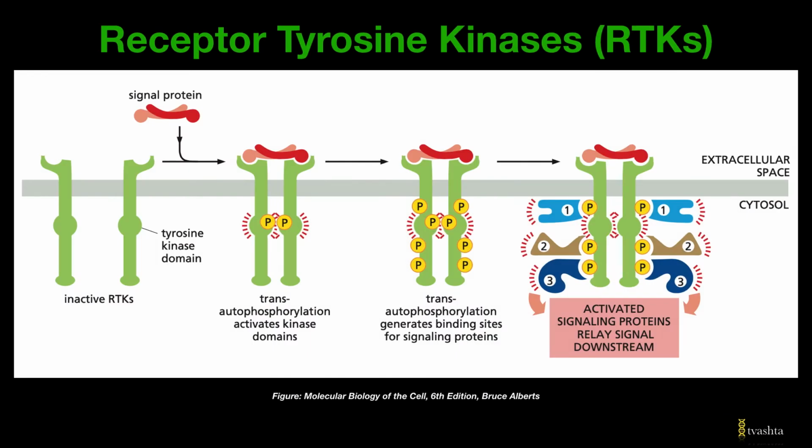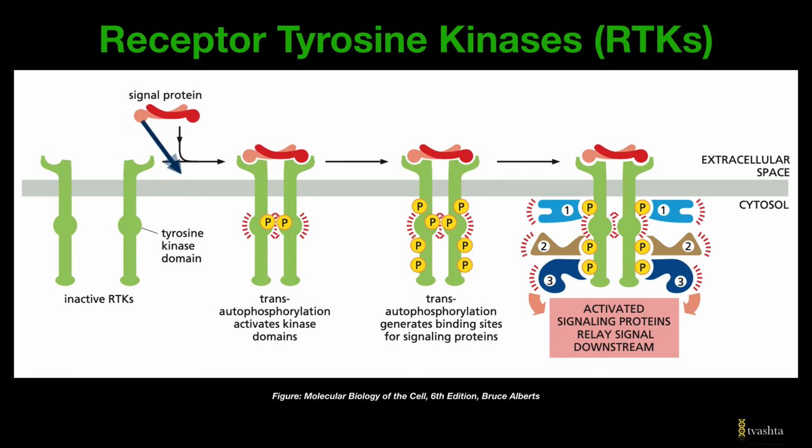So let us first talk about receptor tyrosine kinases or RTKs. It is the most common class of enzyme coupled receptors. The cytoplasmic part of this receptor has a tyrosine kinase domain. I hope everyone is aware that an active tyrosine kinase will phosphorylate at tyrosine residues. Now, in the absence of a signaling molecule, the receptor is present as monomers, and the tyrosine kinase domain is also inactive in this case.